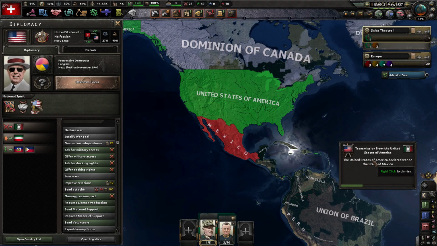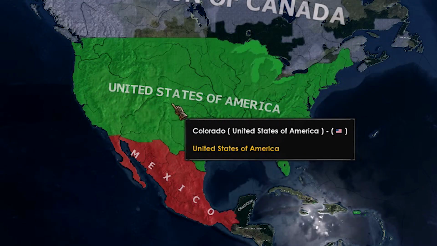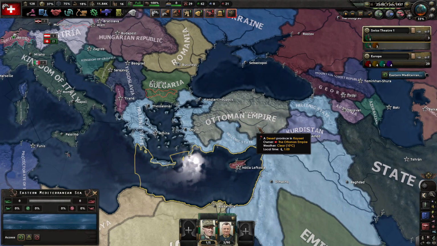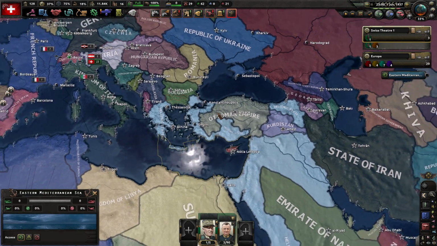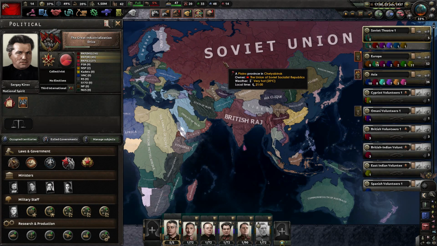The United States of America declared war on the state of Mexico, which means that Huey Long is employing the dreams of Donald Trump in real life. In my opinion, that's the Donald Trump of the 20th century, Donald Trump of Fuhrerreich. Donald Trump is highly inspired by this dude. Yeah, the Ottoman Empire is technically alive, but it looks really weird. Nothing ever happens with the Soviet Union.